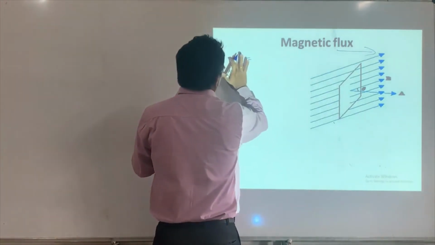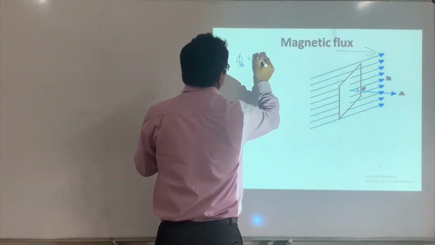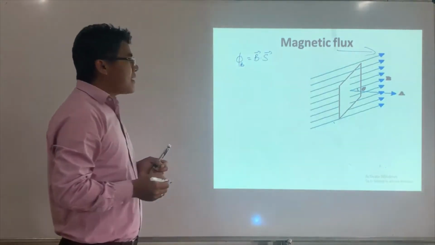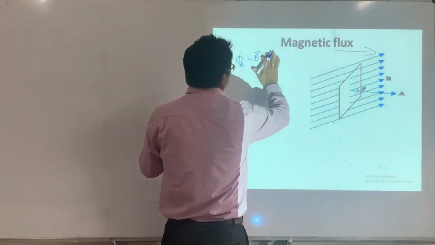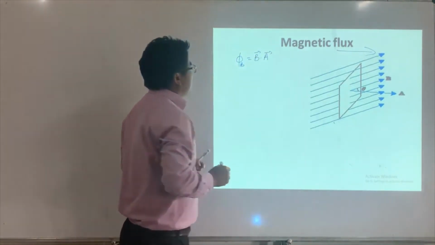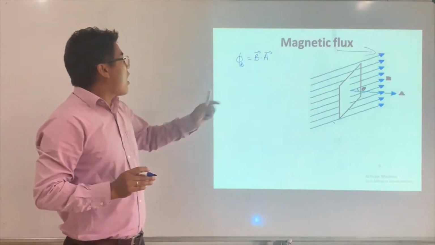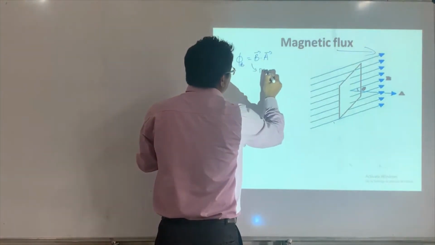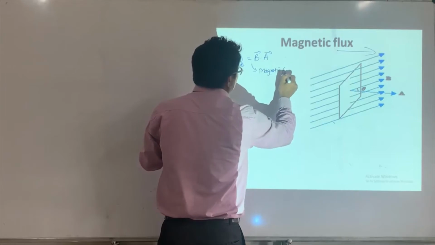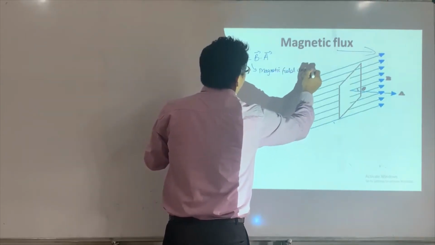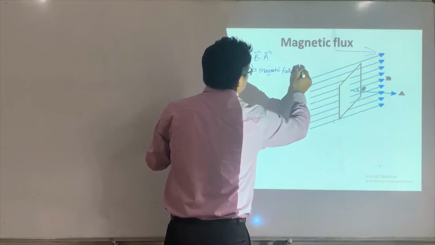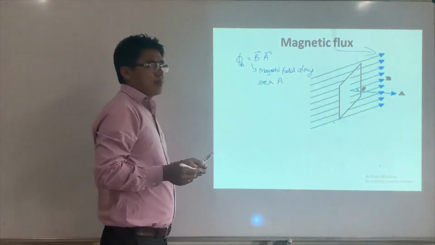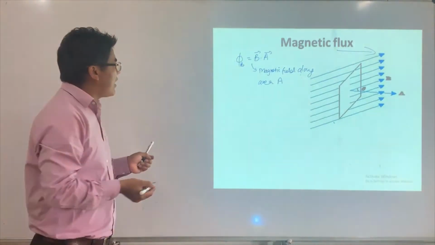So this is the flux. This is the flux, B into area. Let me put A instead of S. This is the magnetic field along this area. This tells us the magnetic field along area A.